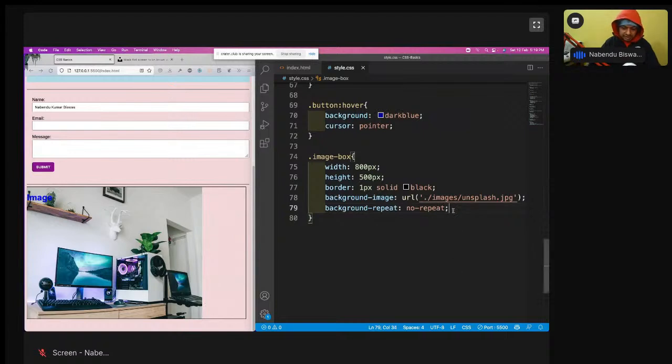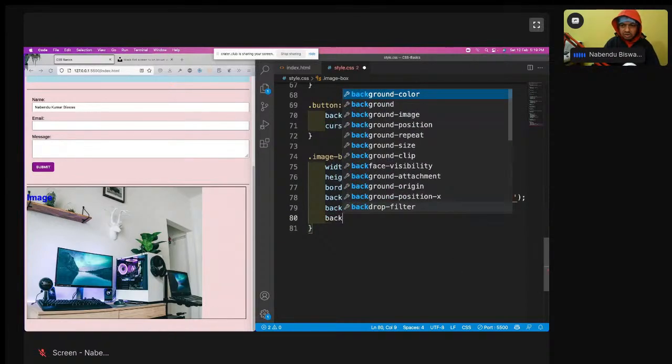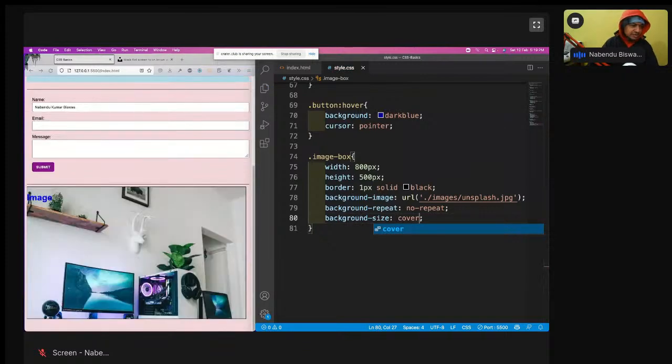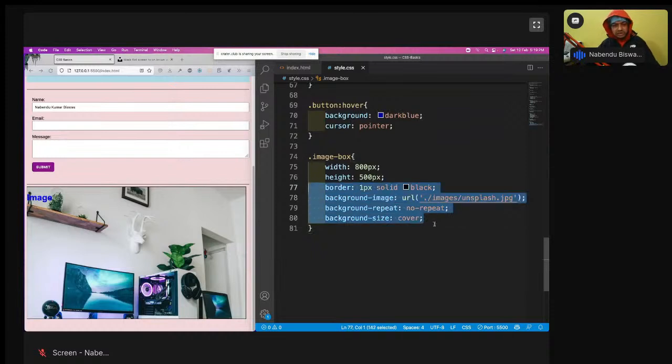Image is cut. So there is another property known as background size as cover. If I do this, the image has been seen completely. Background size is cover. So this is the power of background size cover. Whenever you give some image with CSS, you should do it like this only: background repeat, no repeat, and background size cover. Even if the image is bigger, it doesn't matter, it will cover it also. Background size cover, this is how we do it through CSS. Okay, so that is there. And now we have done a lot of CSS because we have not even started with JavaScript.